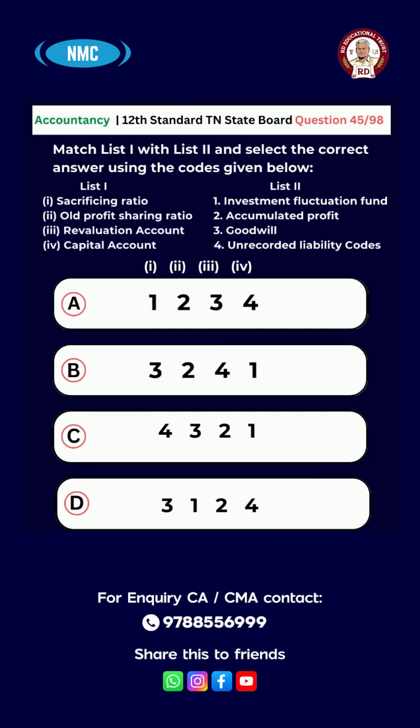Question number 45. Match list 1 with list 2 and select the correct answer using the codes given below. List 1: sacrificing ratio, 2 old profit sharing ratio, 3 revaluation account, 4 capital account. List 2: 1 investment fluctuation fund, 2 accumulated profit, 3 goodwill, 4 unrecorded liability. The options are A 1234, B 3241, C 4321, D 3124. And the answer is option B 3241.